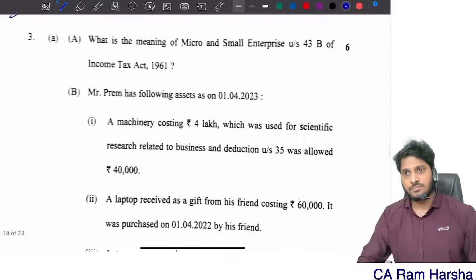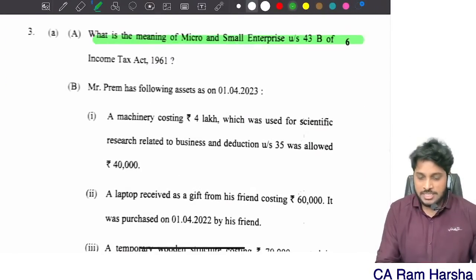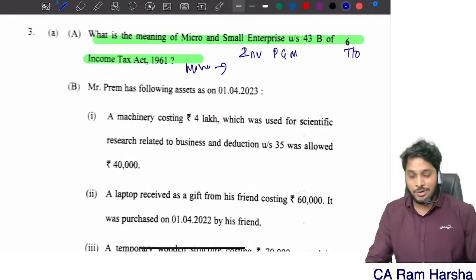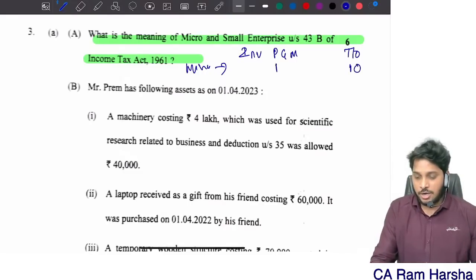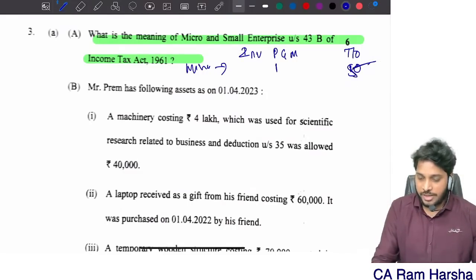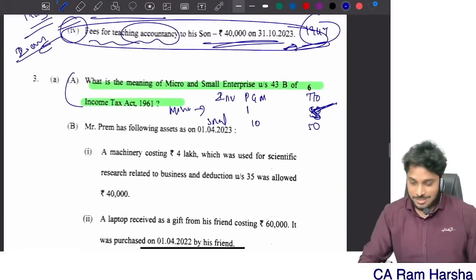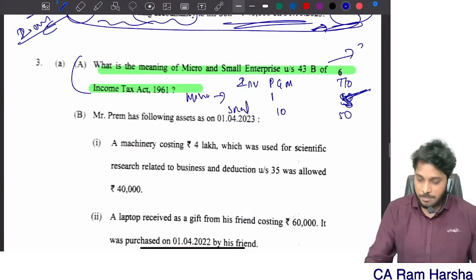Next, what is the meaning of micro and small enterprises? Investment in plant and machinery, and turnover. Remember, I showed you the micro revision: investment in plant is 1 crore, turnover 10 crore. Sorry, 5 crore. Small enterprise means what? Investment in plant is 10 crore, turnover is 50 crore. That's it. They asked a limit. I think this is something surprising, so this question might carry 3 marks.